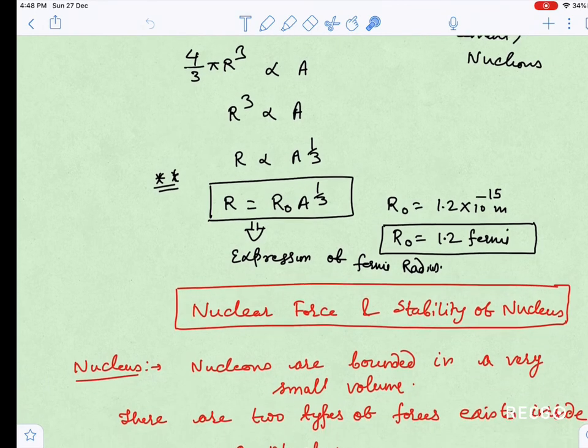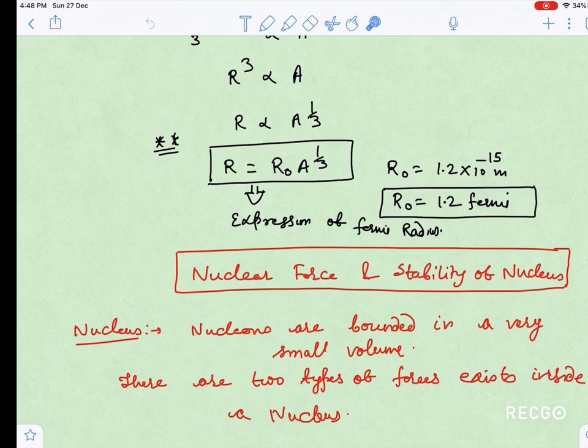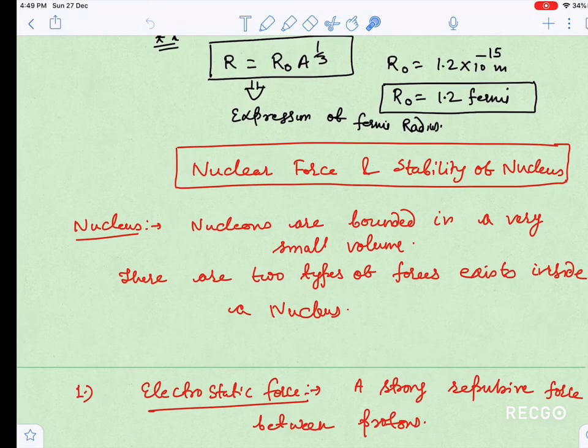Okay. So, nuclear force and stability of the nucleus. Nucleons, as you know, are the particles inside the nucleus. Nucleons are bound in a very small volume, that is the nucleus. There are two types of forces inside a nucleus.